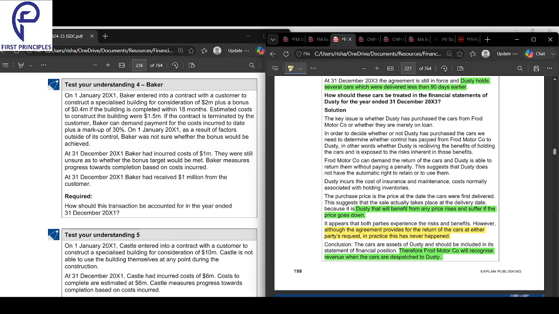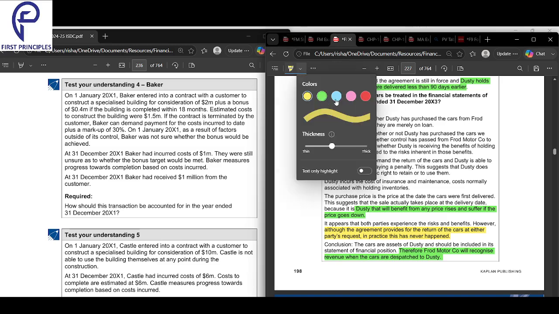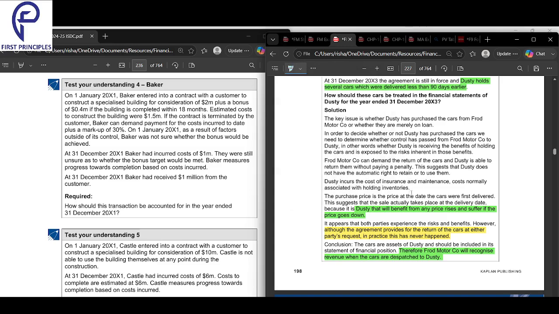Okay. And also, maintenance is something that you pay when you hold the inventory. Whenever you hold the inventory, you also pay the maintenance. So even when you hold the inventory, you still pay the maintenance. So Dusty incurs the cost of insurance and maintenance, costs normally associated with holding inventories.